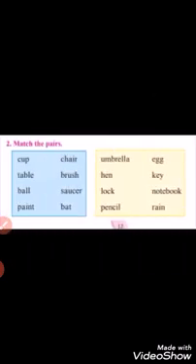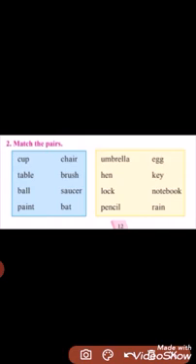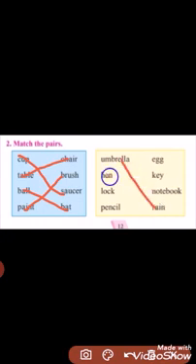Number 2, match the pairs. Read again. Match the pairs. We have to match the things which go together. Now let's start. Cup and saucer. Table and chair. Ball and bat. Paint and brush. Umbrella with rain. Hen, egg. Lock and key. Pencil and notebook.